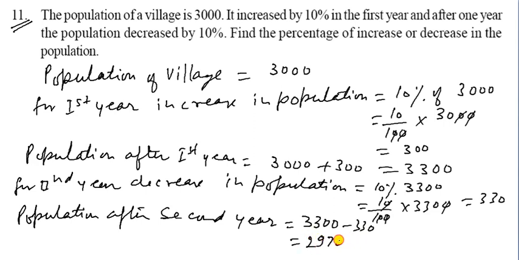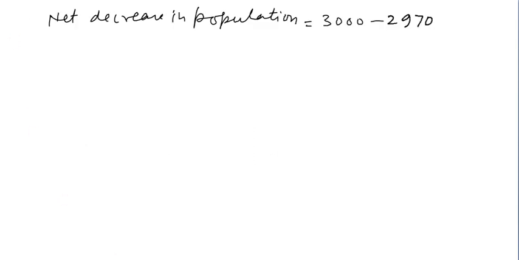So it becomes 2970. Net decrease in population is 3000 minus 2970. So what will happen? It is 30. Now decrease in percentage.